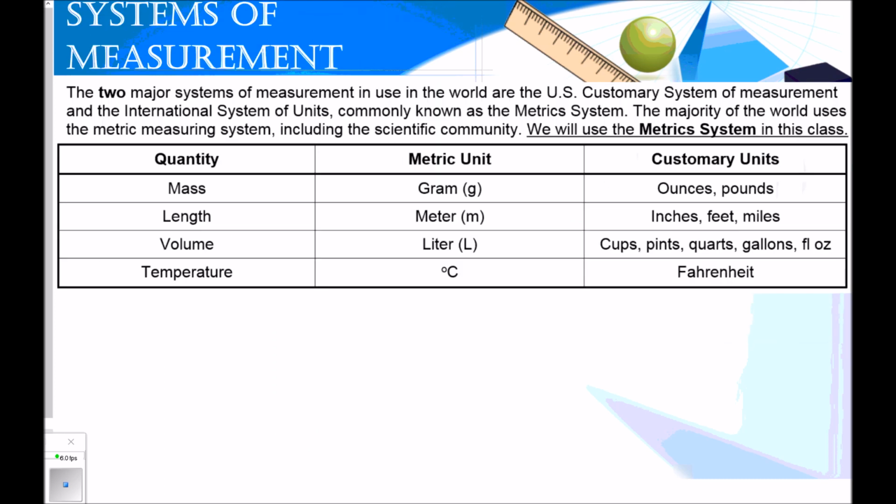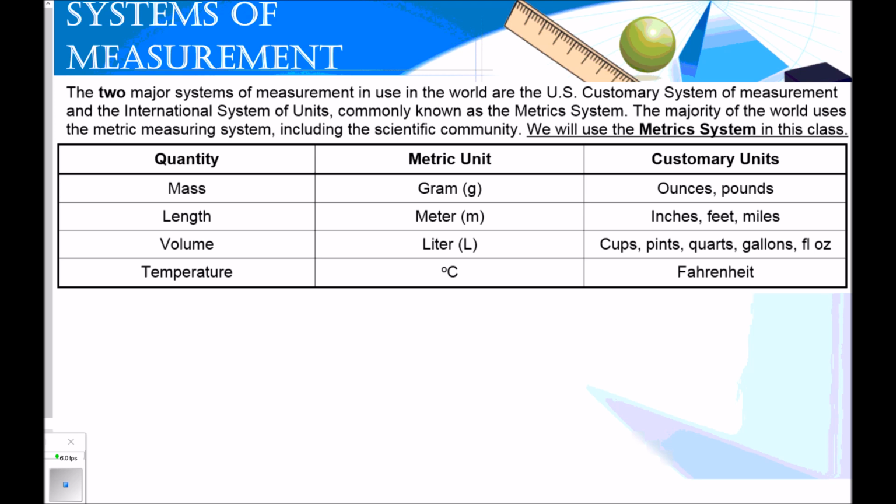Okay, so there are different systems of measurement. Two of the most common ones in the world are the U.S. customary system of measurement and the International System of Units, commonly known as the metric system. The majority of the world uses the metric system, including the scientific community. So in this class, we're going to use the metric system. You're more familiar with the U.S. customary system, but I'm going to try to get you comfortable with the metric system.